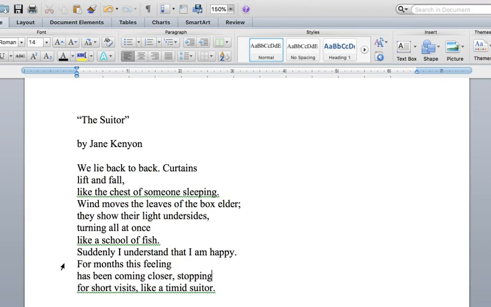And then this wonderful concluding simile. For months this feeling has been coming closer. The feeling of happiness has been coming closer, stopping for short visits like a timid suitor. So this comparison of happiness and the timid suitor, which contrasts with the complete happiness of the speaker in the trusting, connected relationship.